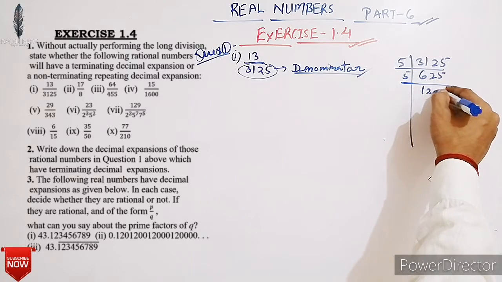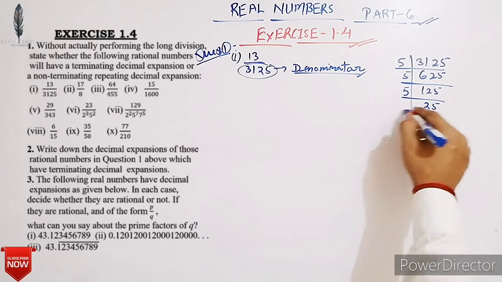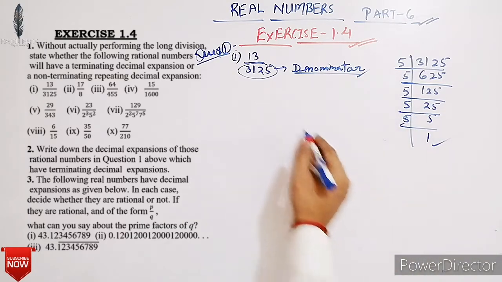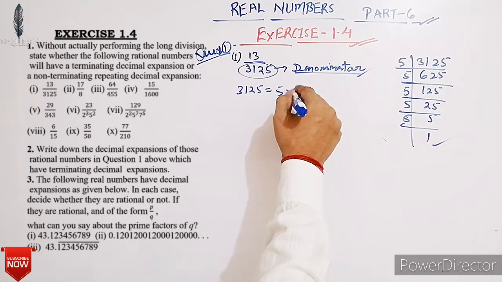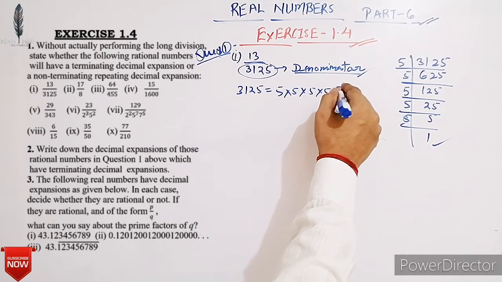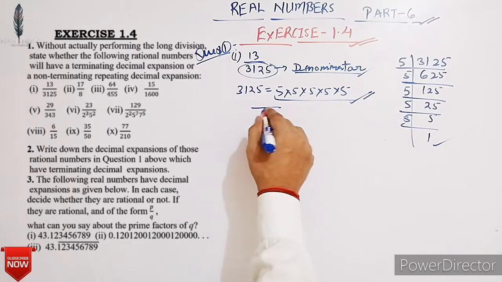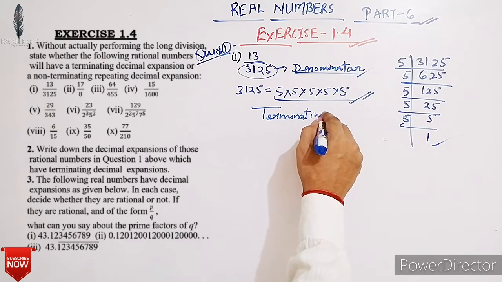Here 125. Again here we get 25. Here 5. Again 5. Here we get 1. Here 3125 is equal to 5 into 5 into 5 into 5 into 5. Here it has 5 as the only prime factor. So it must have a terminating decimal expansion.